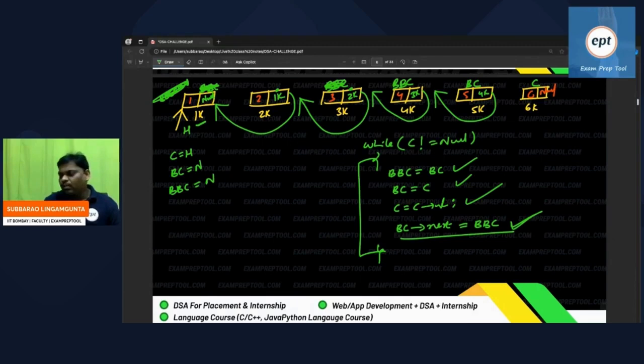So I took three variables: current node, which is the head node initially. Next one is before current, no one, I kept null. Next one I kept before before current, no one is there, I kept null. So these three people, every iteration or every round, move one position right. All three people are moving one position right. The difference between all of them is 1 difference.